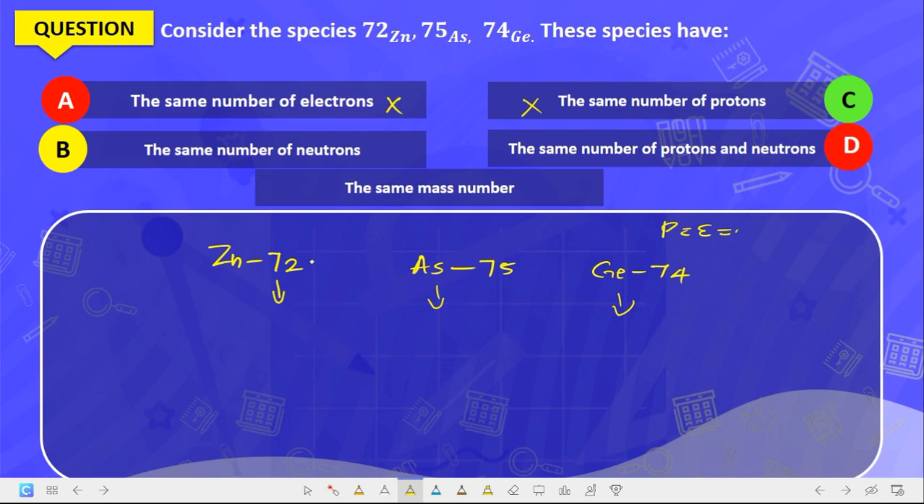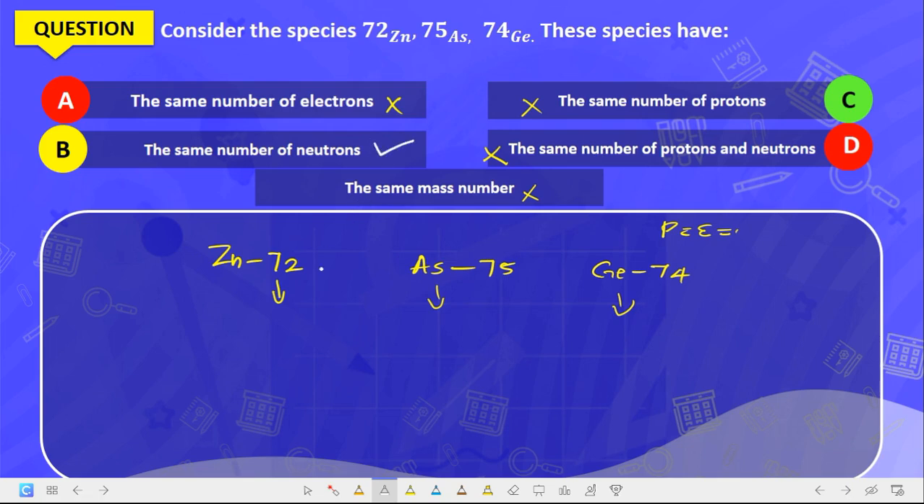Now the same number of neutrons, is that so? The same number of protons and neutrons? Protons cannot be the same, so this is wrong. The same mass number? Of course, the mass numbers are already stated here, 72, 75, 74, so this is wrong. Automatically the correct answer to this question is the same number of neutrons.